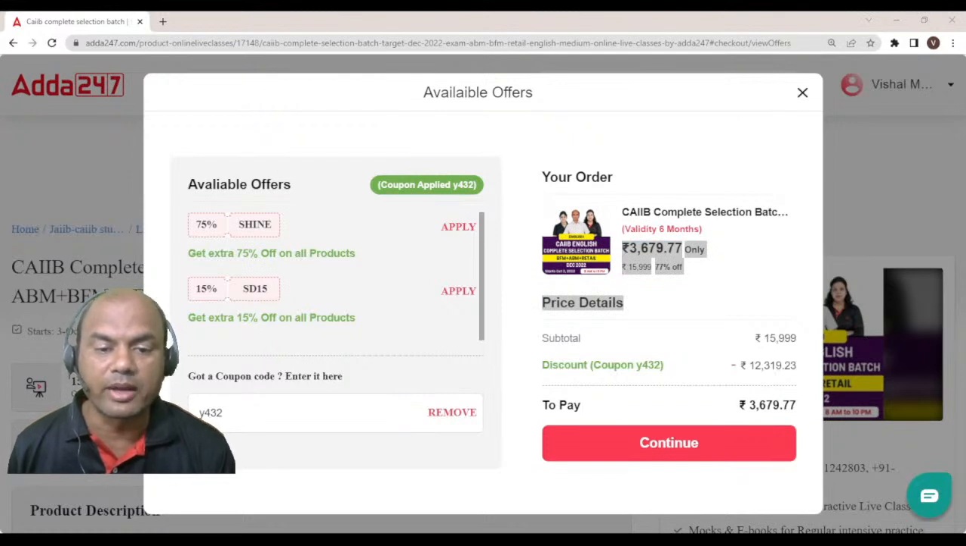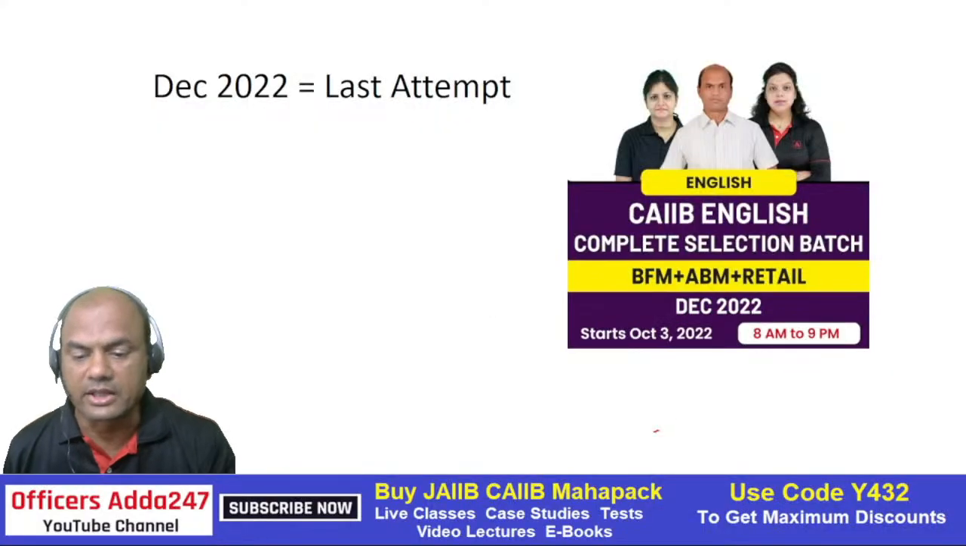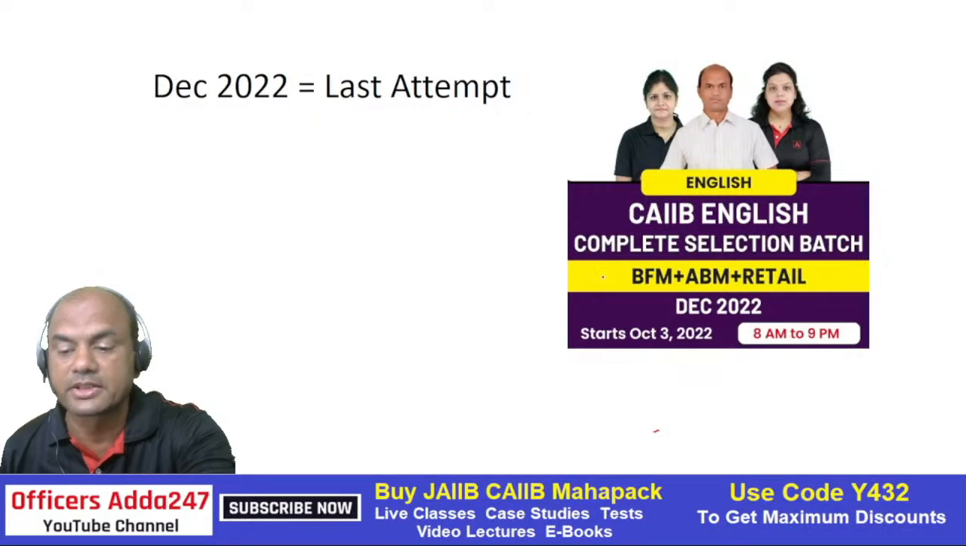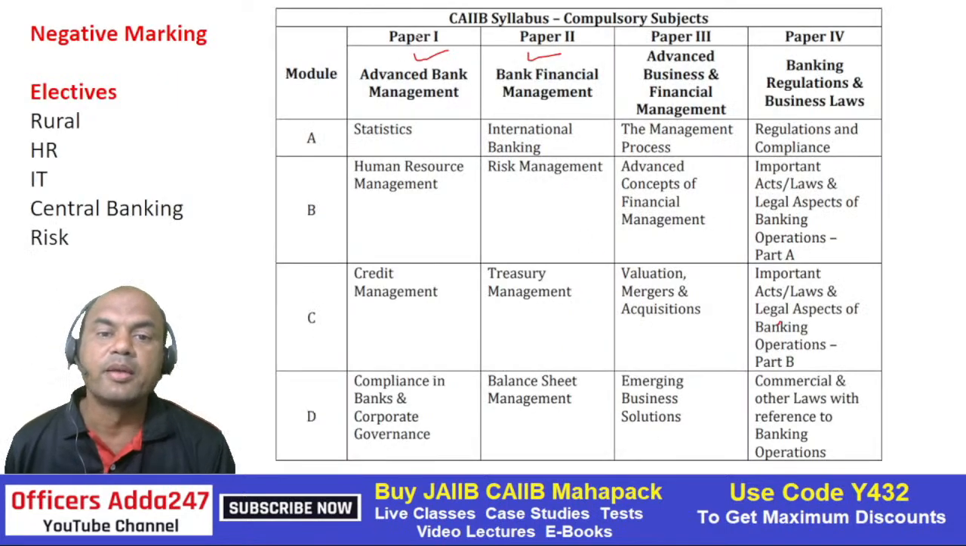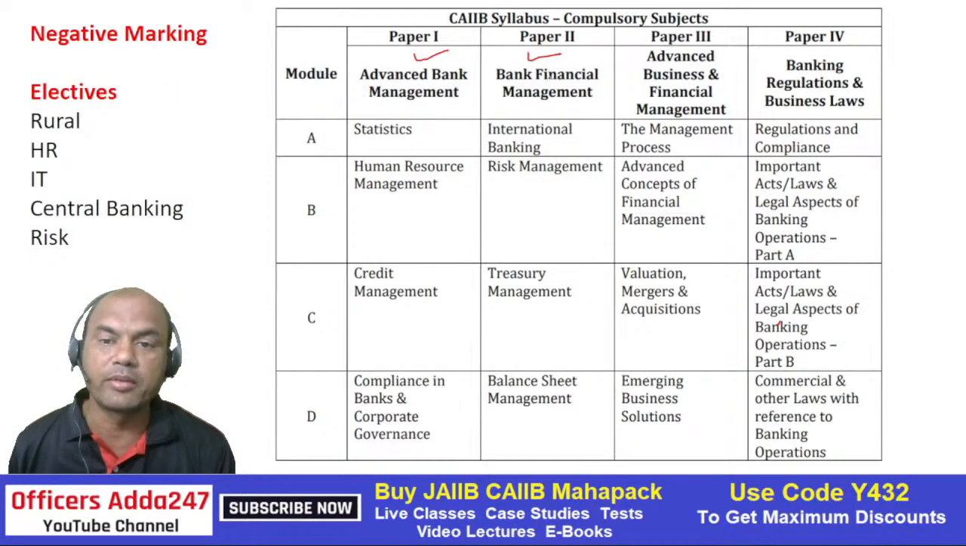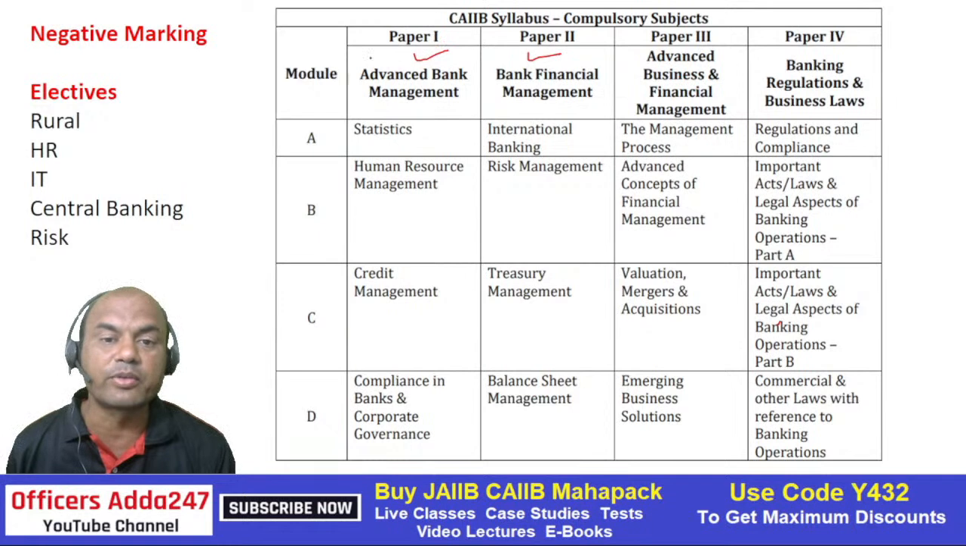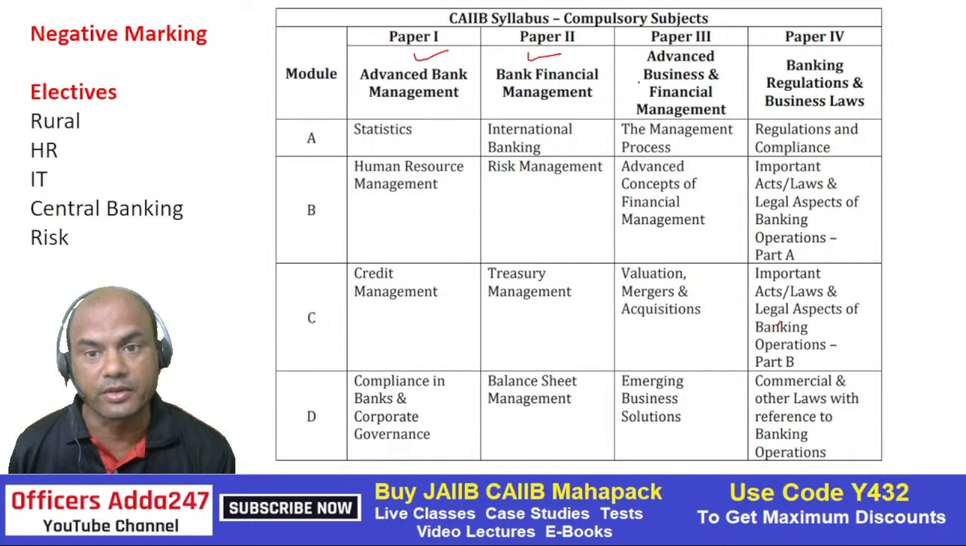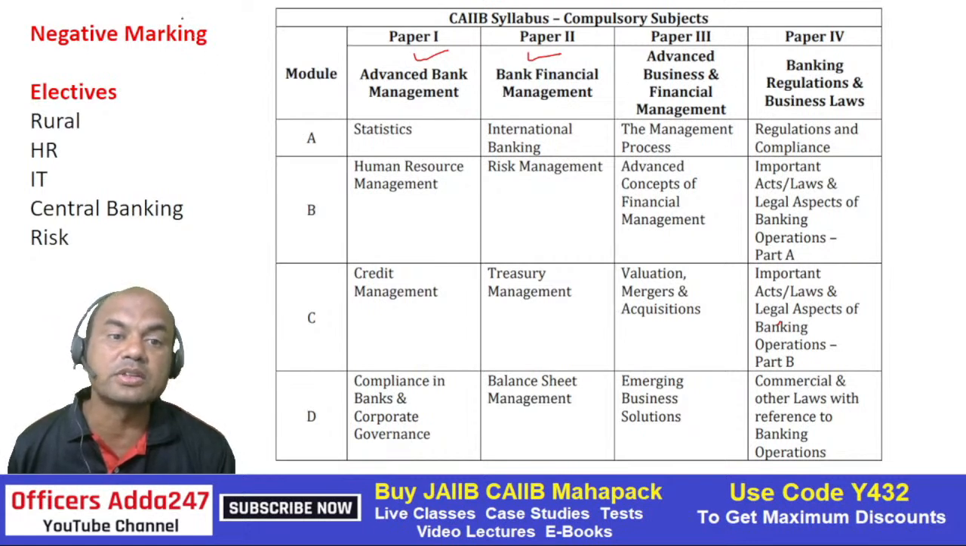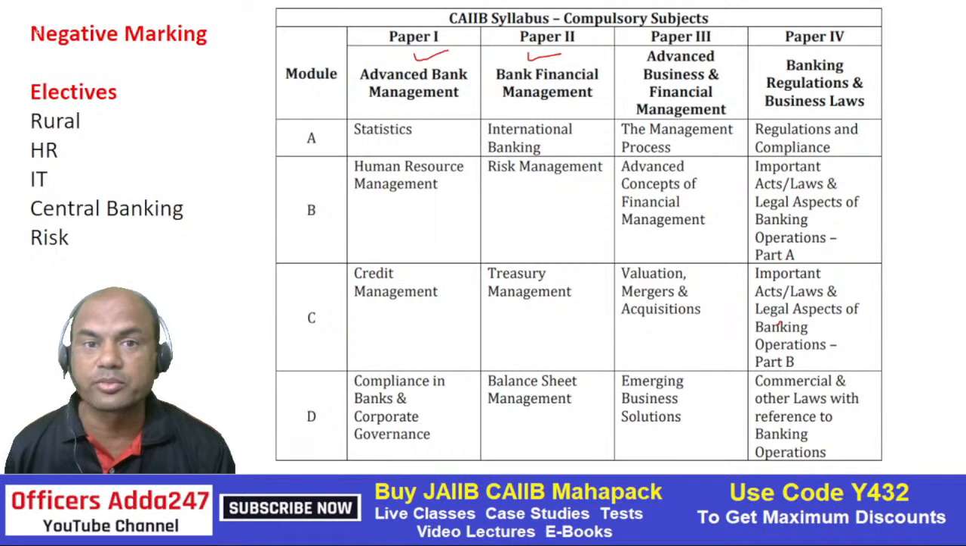Now let's come to why I am stressing on this December 2022 exam. See this. If you check the May 23 exam, which is coming up next year, look at the portion. Paper 1, ABM, BFM. Paper 3, you have two new papers, ABFM and Banking Regulations and Business Laws. You are getting two of these new papers. Now, as of now, it's difficult for you to clear these with the first two papers. Then again, you will be having 4 papers, compulsory. And negative marking is also there. Negative marking means 25% negative marking, which again is a tougher part.